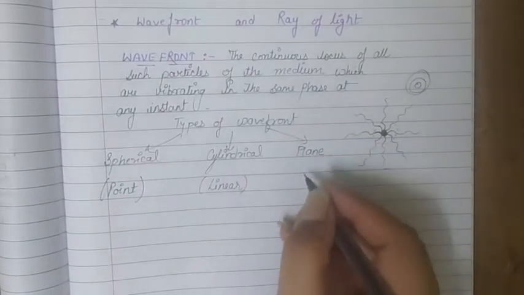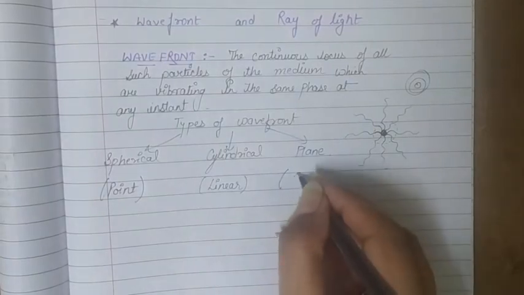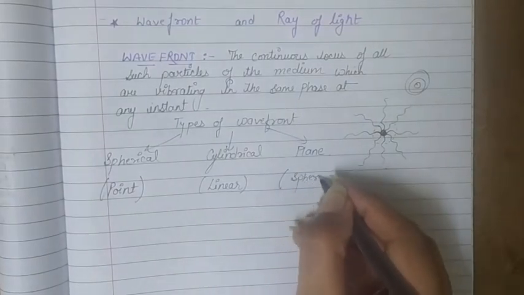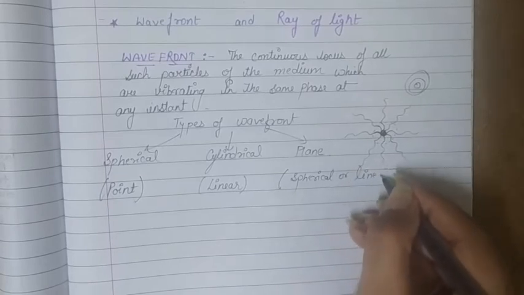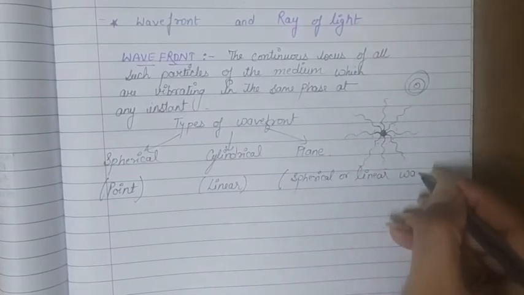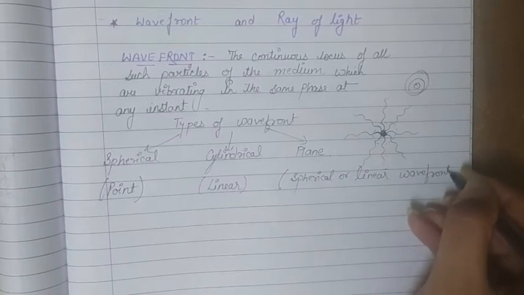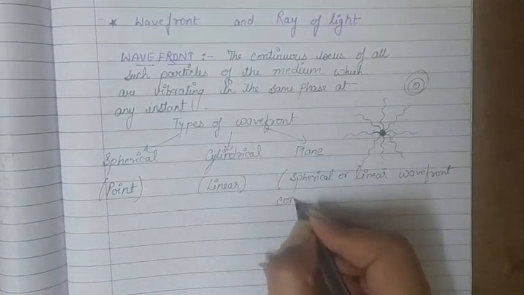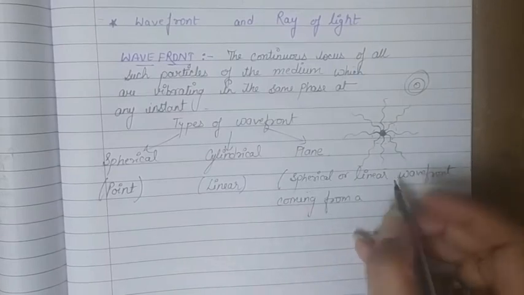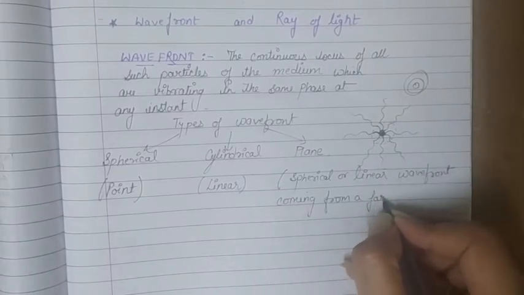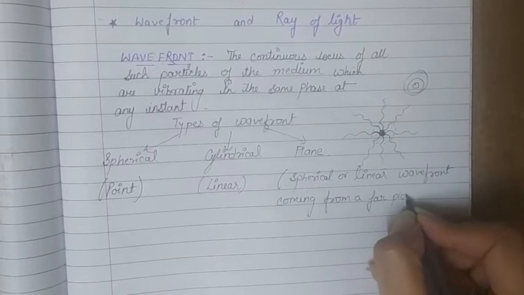So plane wavefront means it is a either spherical or linear wavefront coming from a far placed object.